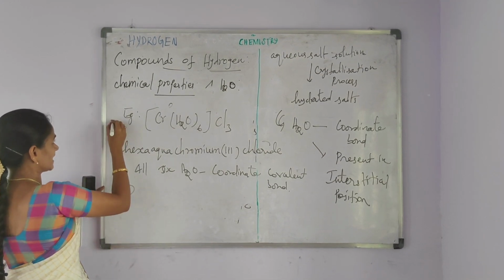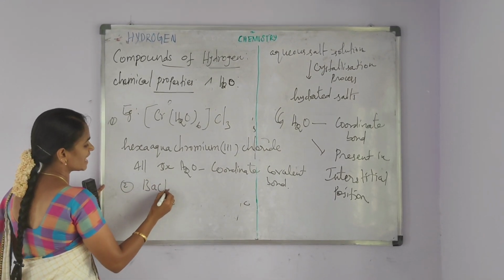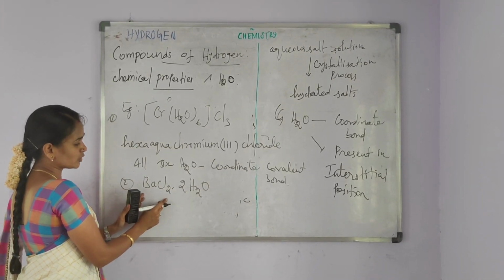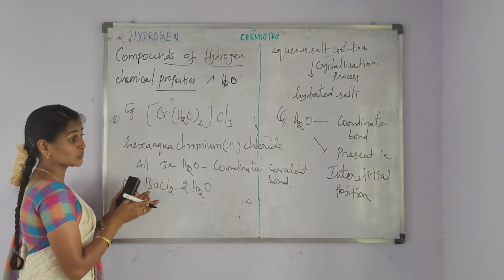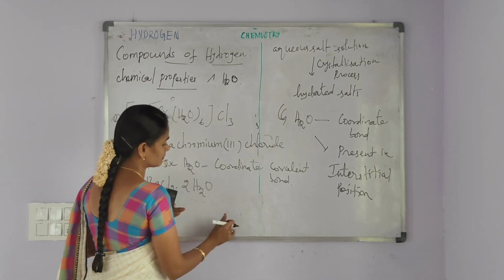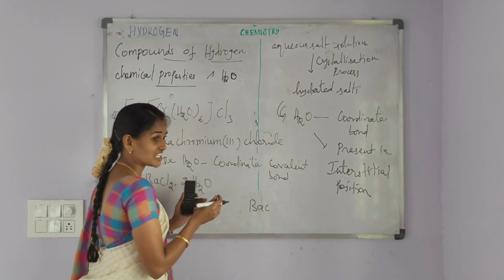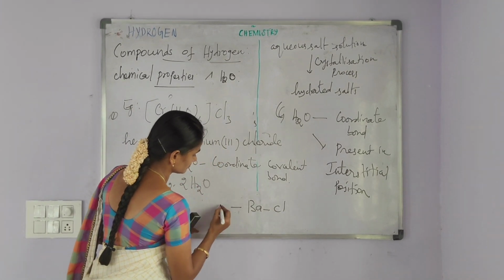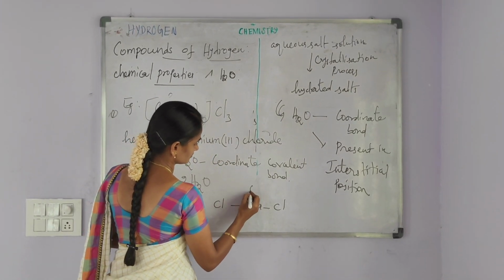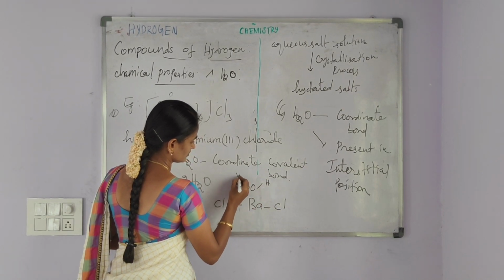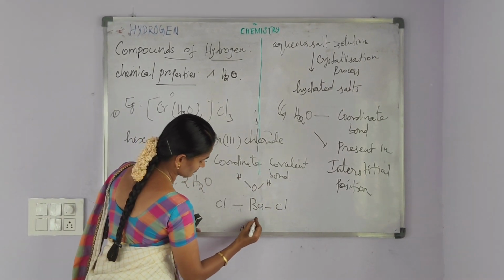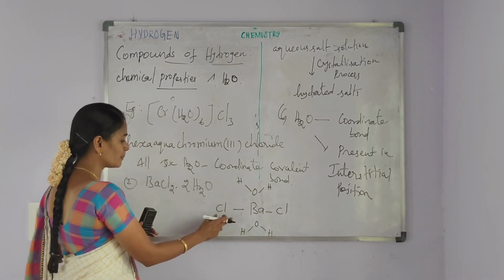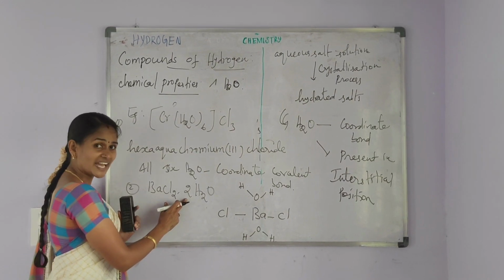And then second example is barium chloride dihydrate. In barium chloride dihydrate, water molecule is present in the interstitial position. Interstitial, its meaning is in between. Water molecule is present in the interstitial position in the barium chloride dihydrate.